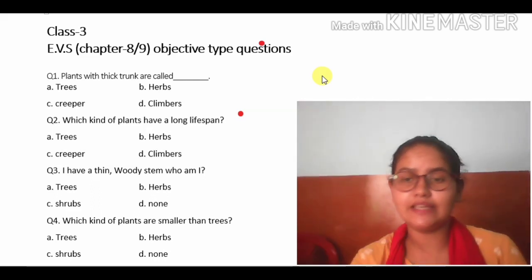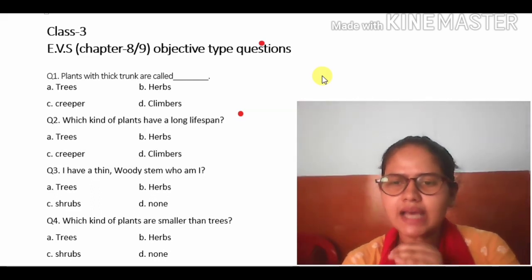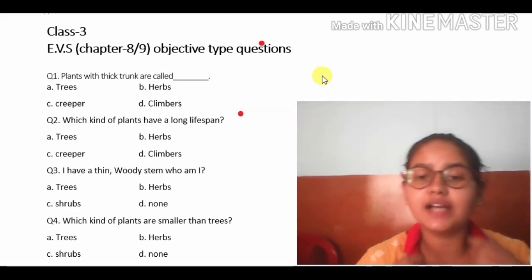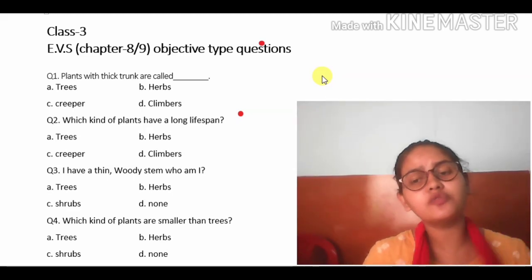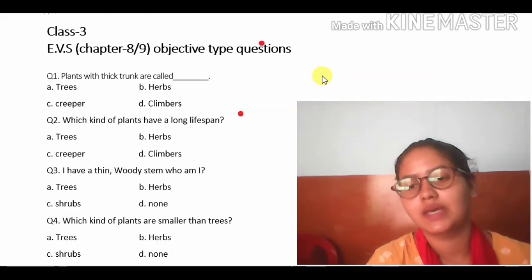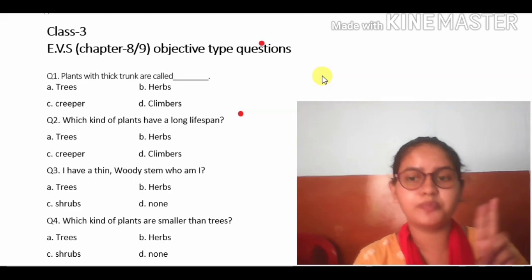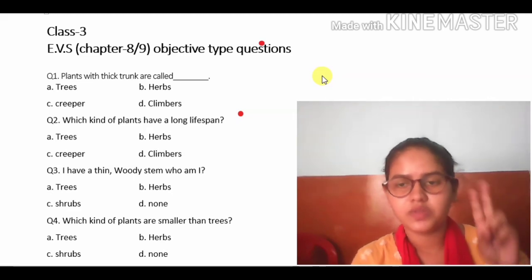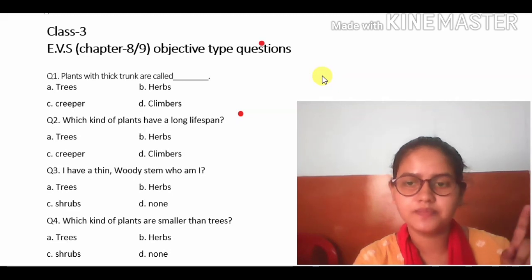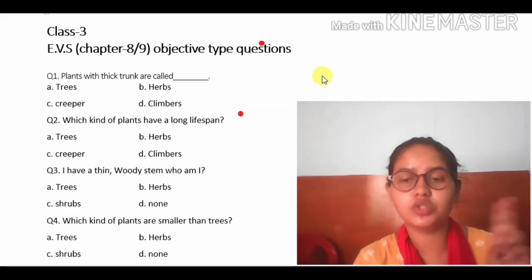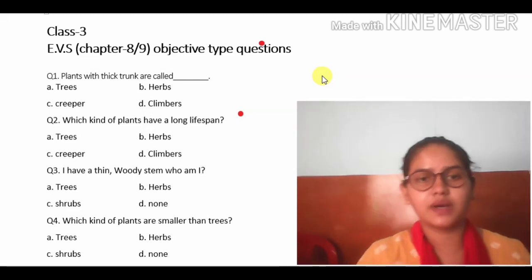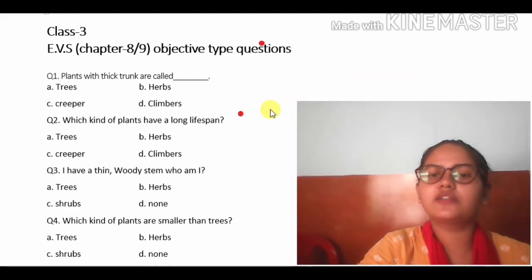So today in our EVS class we are going to start our objective type questions. Why? Because we are going to start our revision. Revision for which? Revision for our unit test 2. In the assessment 2 there are two exams. The first one you have done, the unit 1. Now there is unit 2, which means there are two tests, right? This one is for September month. Let's start the revision, students.